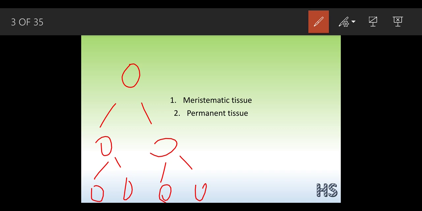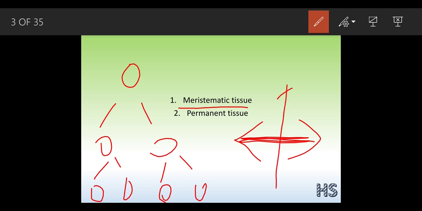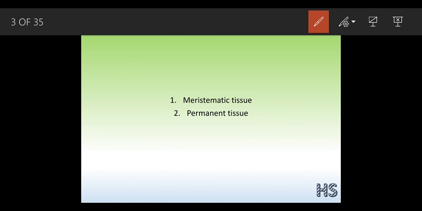These meristematic tissues help in the growth of the plant. If the plant has to increase in diameter, that is sideways, in a horizontal way, then the meristematic tissue is responsible. If a plant has to grow with the upward shoot and the downward root system, then these meristematic tissues help it to grow in the horizontal way and at the same time in a vertical way.